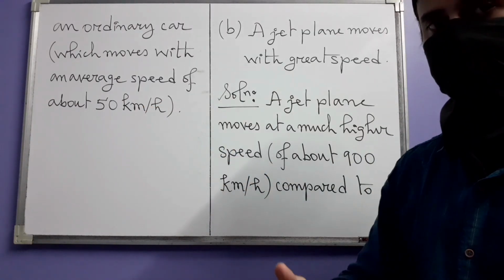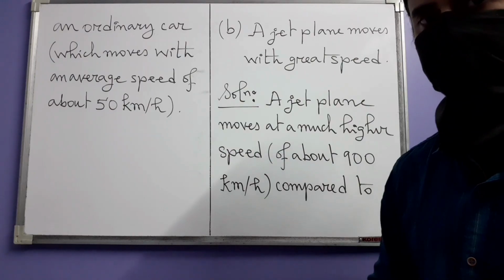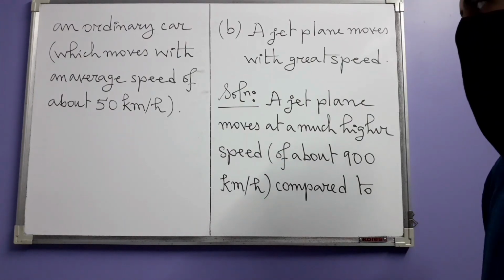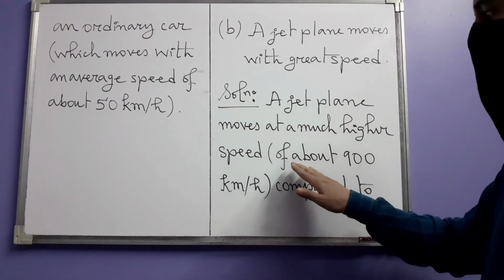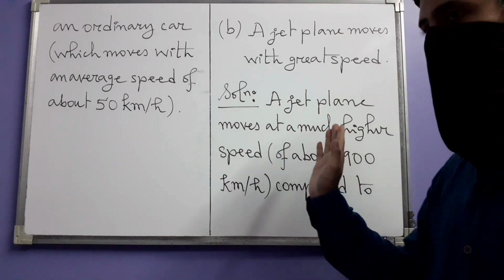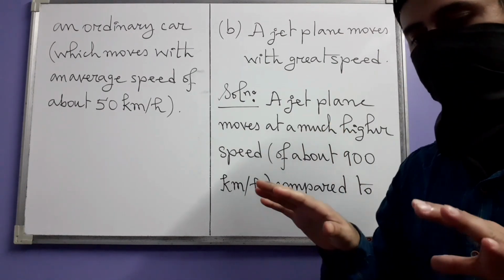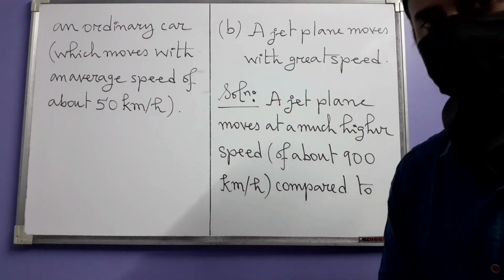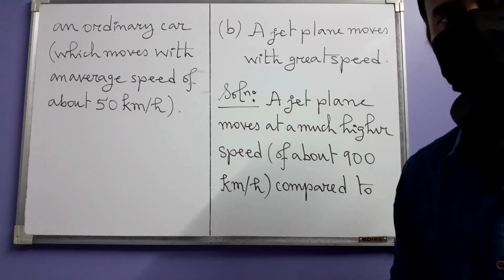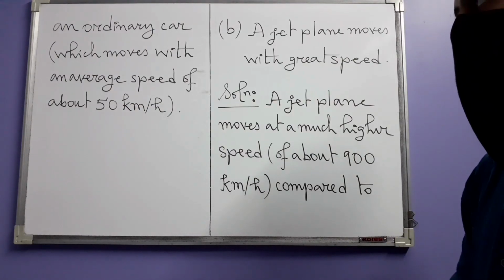If you are thinking of top speed, maybe it is 100. But the point here is that a jet plane moves at a speed which is much higher than how fast ordinary objects move that we see around us in everyday life.